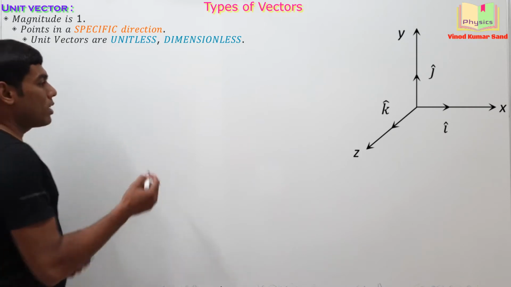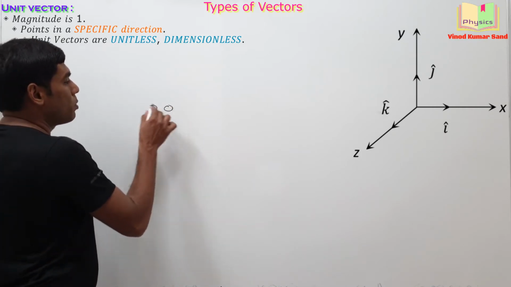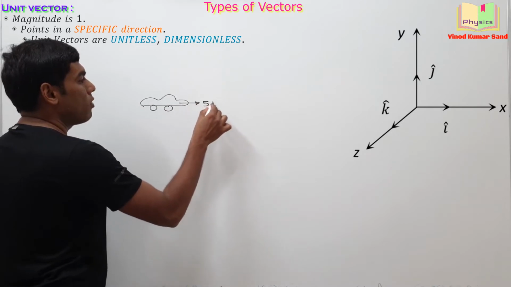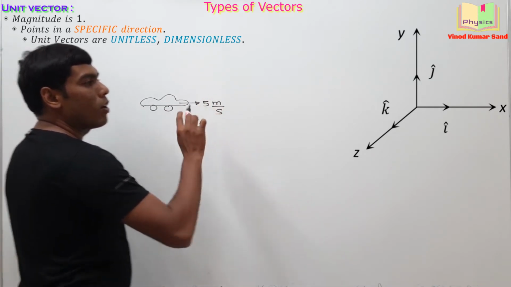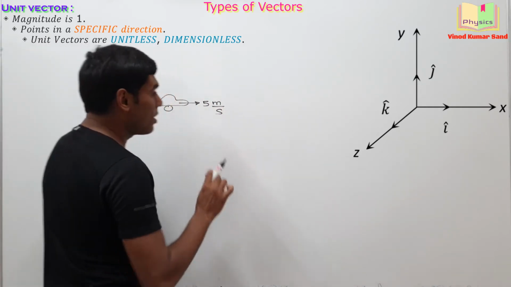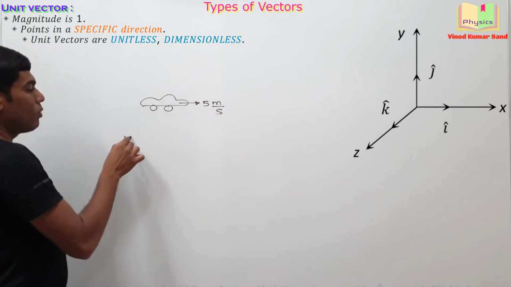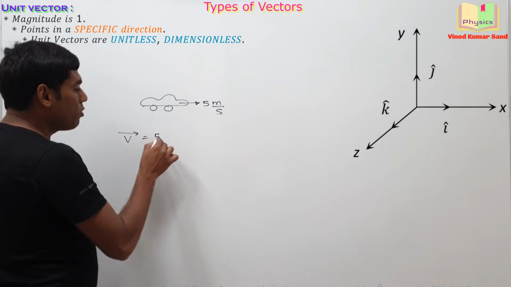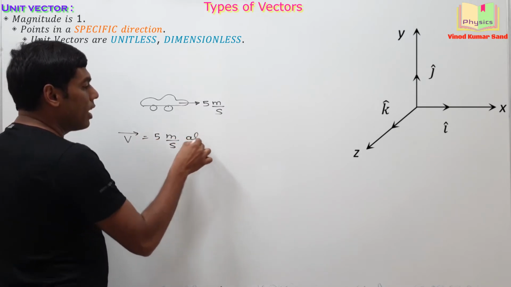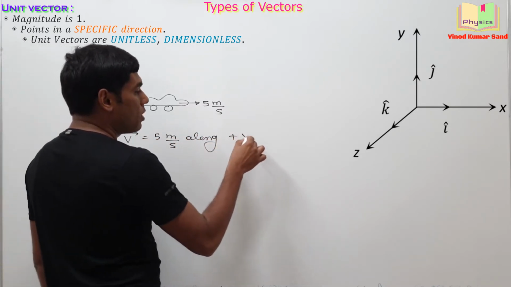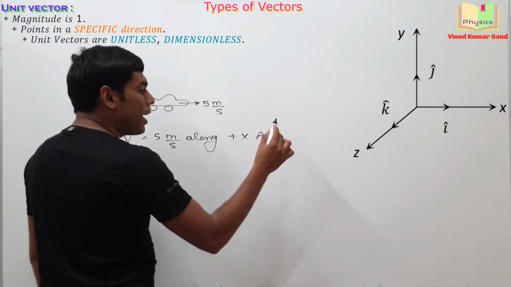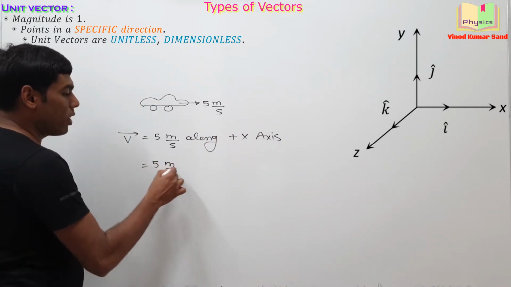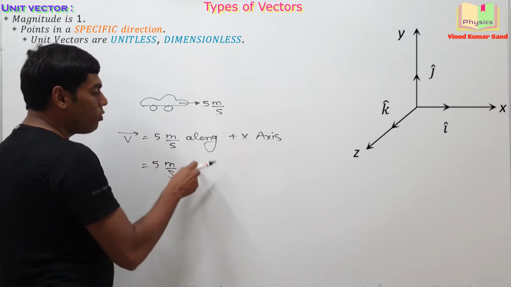And what is the advantage of this thing? Suppose we have a car. That car is going with a speed of 5 meters per second along the positive x-axis. Now you want to represent the velocity of this car. Then what will you write? 5 meters per second along the positive x-axis. And the same thing can be written very beautifully as 5 meters per second i cap.